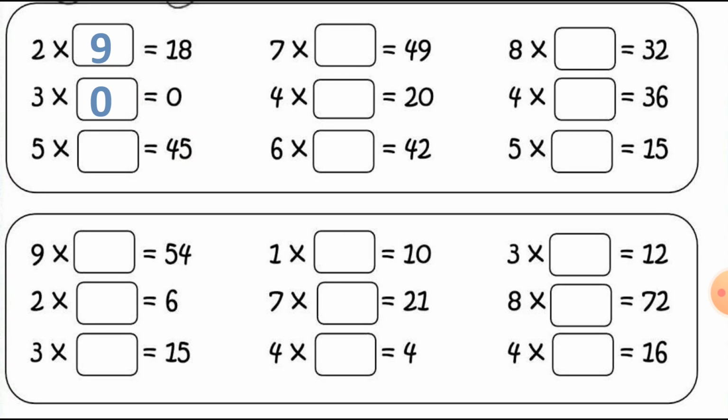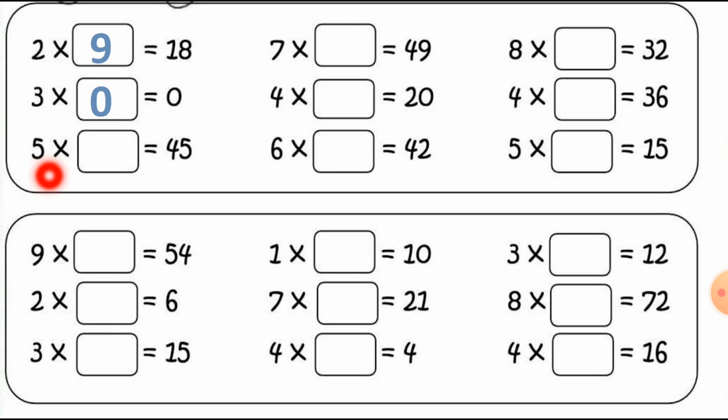Whatever the digit is, 5 or 5000 or 5 lakhs, if you multiply 5 lakhs with 0, it will be 0 only. If you are multiplying 5,000, 5 lakhs, or 10 lakhs with 0, you will get the answer 0 only. So here we get the answer: 3 multiplied by 0 is equal to 0.